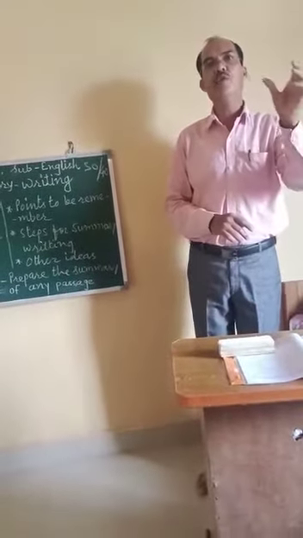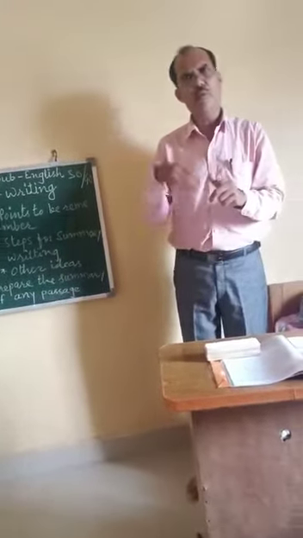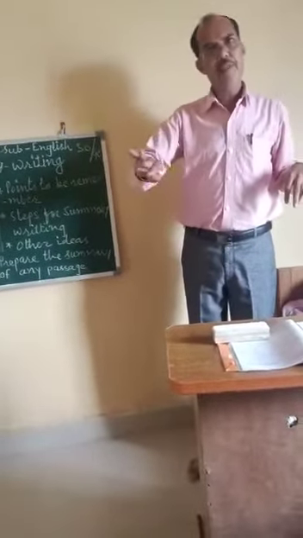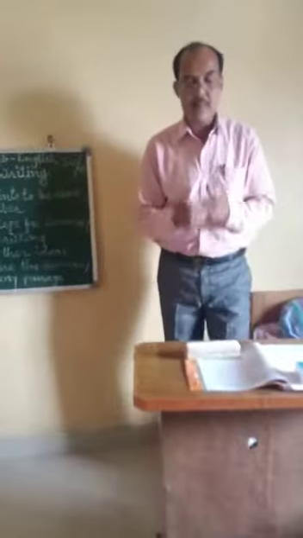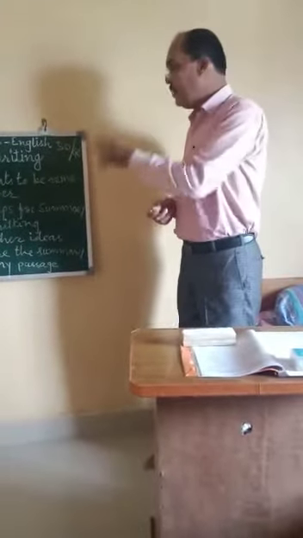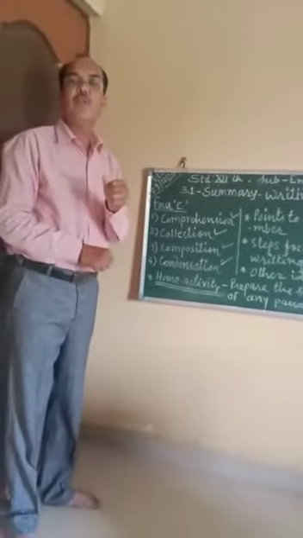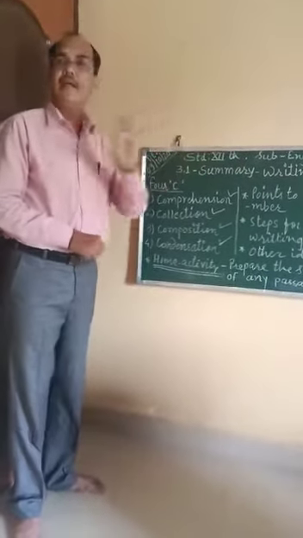Only central ideas and important sentences or words are what we collect in our mind. So we omit also when we are going to write it, and some informal things are also omitted from the passage. All these things are most important. So comprehension, collection, composition and condensation, these four C's are most important to remember in your mind while going to write any kind of writing skills or summary writing questions.